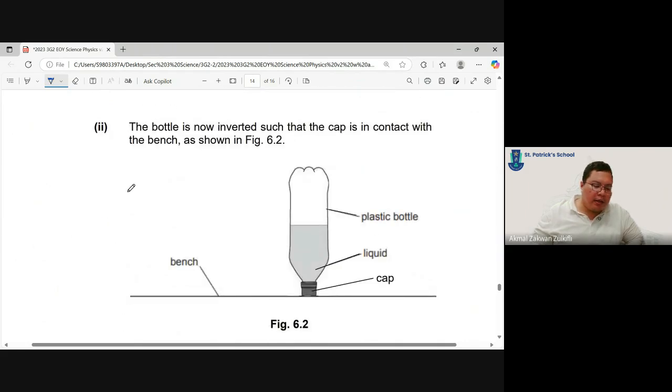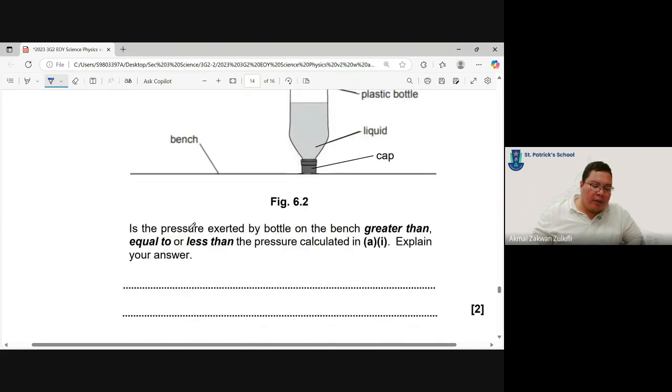Now it's in contact with the bench. Is the pressure by the bottle on the bench greater than, equal to, or less than? So we go back to the formula P equals F over A, right? Now let's look at this. Force, we must mention that force is the same, constant.